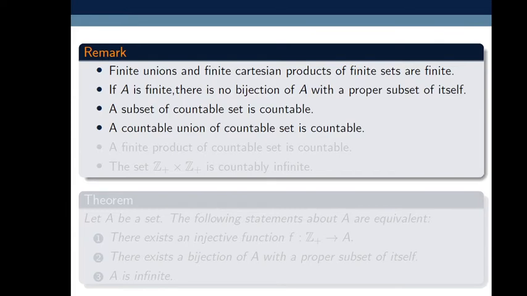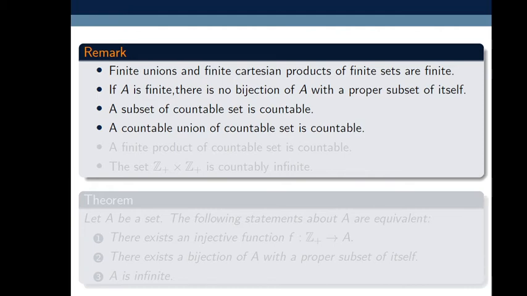Now, is a superset of a countable set countable? Is a superset of an uncountable set uncountable? Let's see. A superset of a countable set need not be countable. Suppose I take the set of rational numbers Q, which is a countable set. Its superset is the set of real numbers, which is uncountable. So a superset of a countable set need not be countable. It may be uncountable, it may be countable.